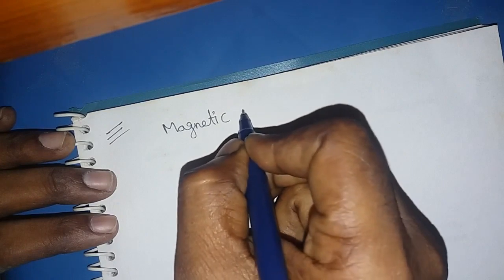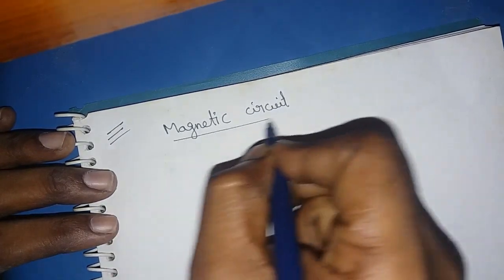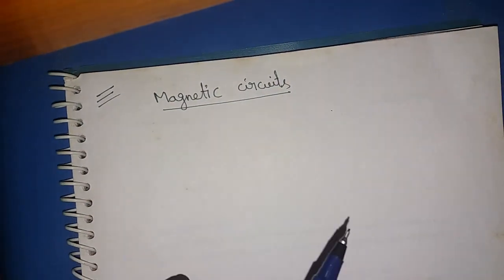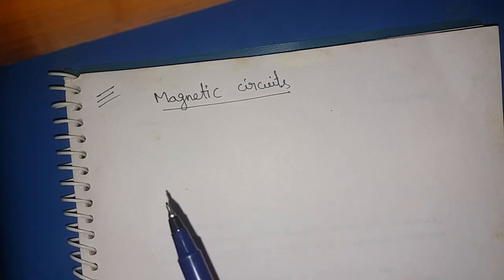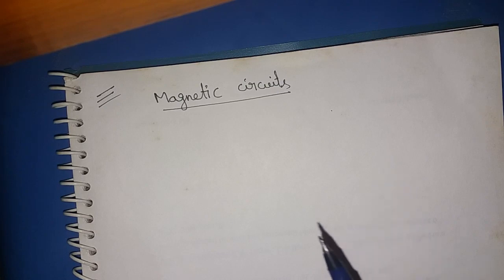Yes, now let us discuss magnetic circuits. Already we defined what a magnetic circuit is. A magnetic circuit is the closed path followed by the magnetic flux. Now there are three types of magnetic circuits.